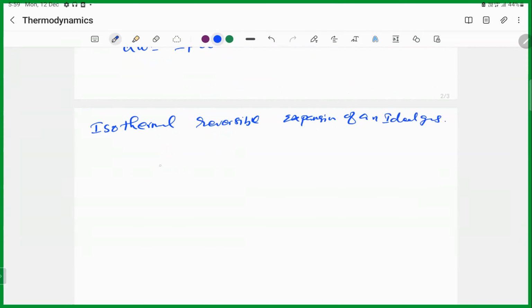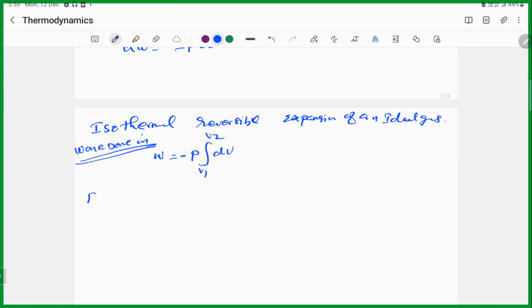So we know that W is equal to minus the integral of P dV from V1 to V2, the work done.